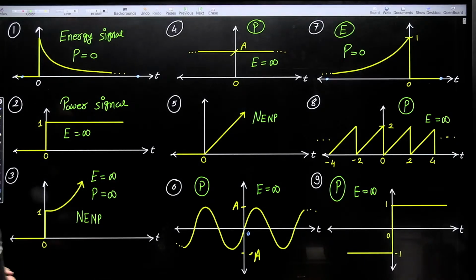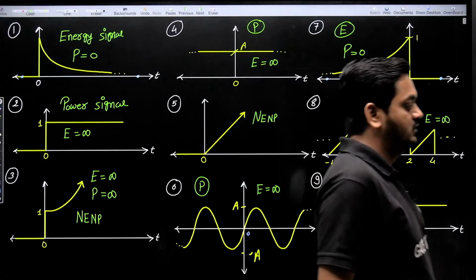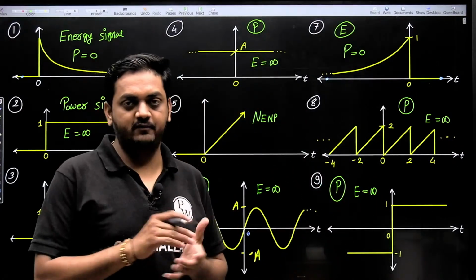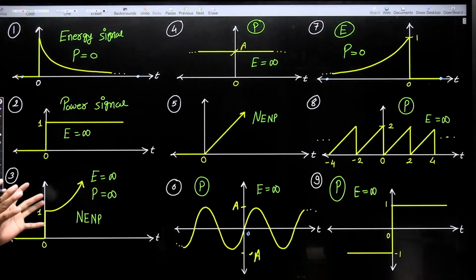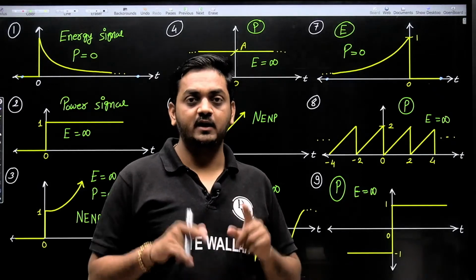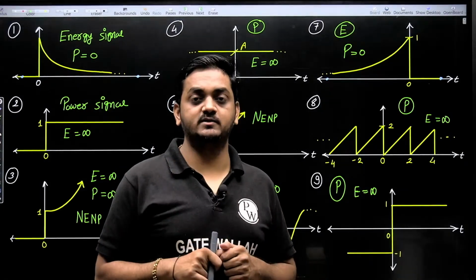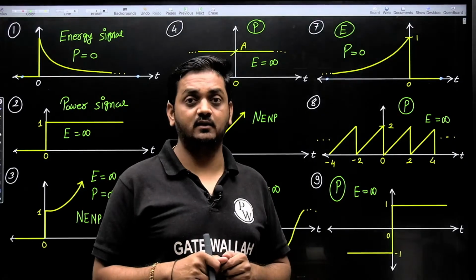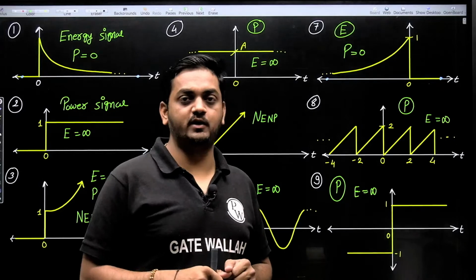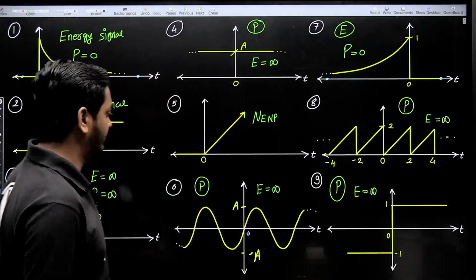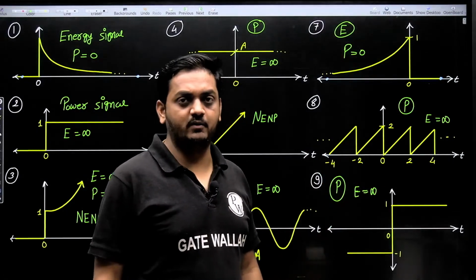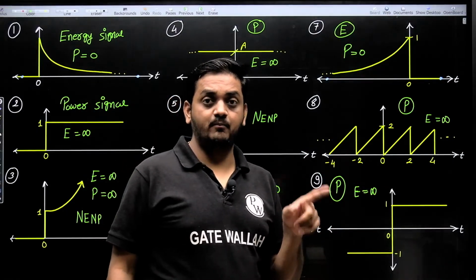Now again there are two conclusions from all these 9 examples. Observation is that each and every periodic signal is always a power signal, but vice versa may or may not be true. Each and every power signal is not necessarily periodic. Power signal may or may not be periodic, but periodic signals are always power. You can see here this is periodic, this is also periodic.